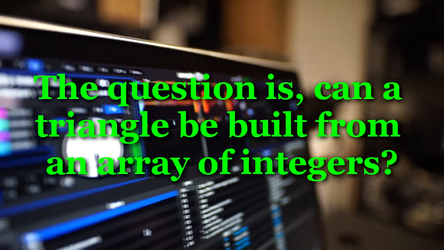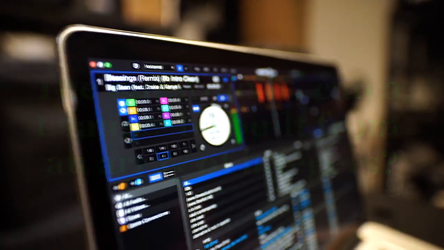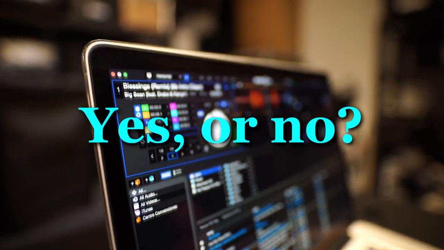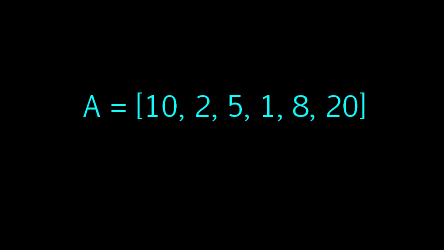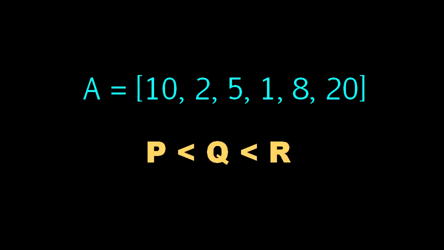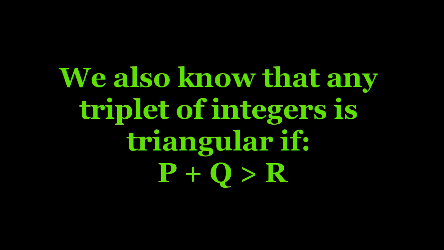The question is, can a triangle be built from an array of integers? Yes or no? 1 for yes, 0 for no. We are given an array of integers labeled A, as shown here. We know from the description that P is less than Q, less than R for sure. That gives us a clue that it should be sorted. But why? We also know that any triplet of integers is triangular if P plus Q is greater than R.